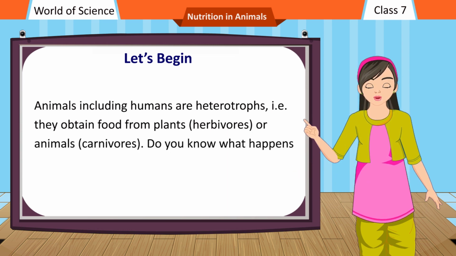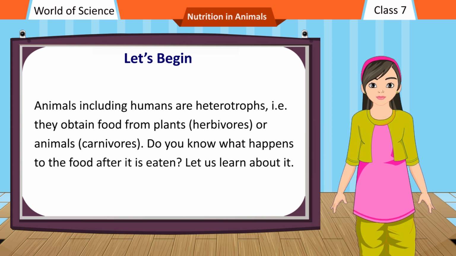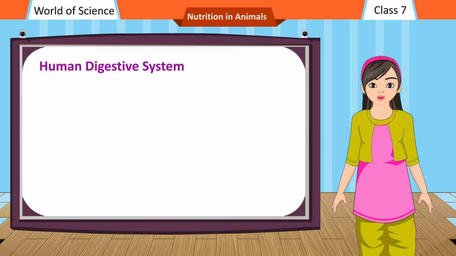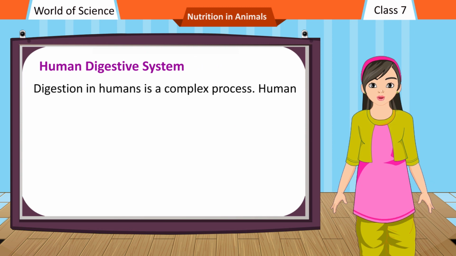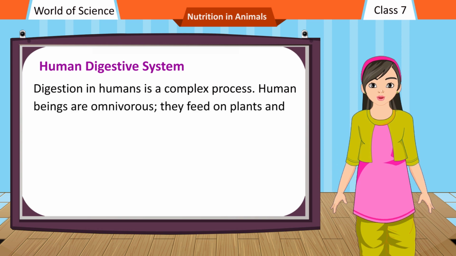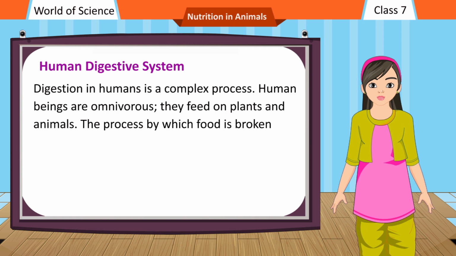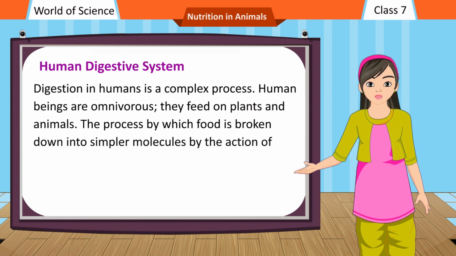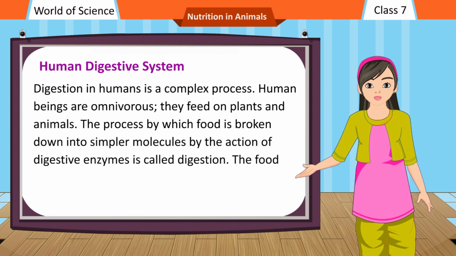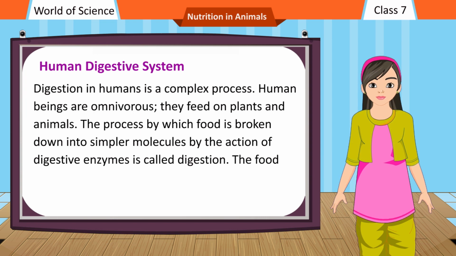Do you know what happens to the food after it is eaten? Let us learn about it. Human digestive system. Digestion in humans is a complex process. Human beings are omnivorous, they feed on plants and animals. The process by which food is broken down into simpler molecules by the action of digestive enzymes is called digestion.